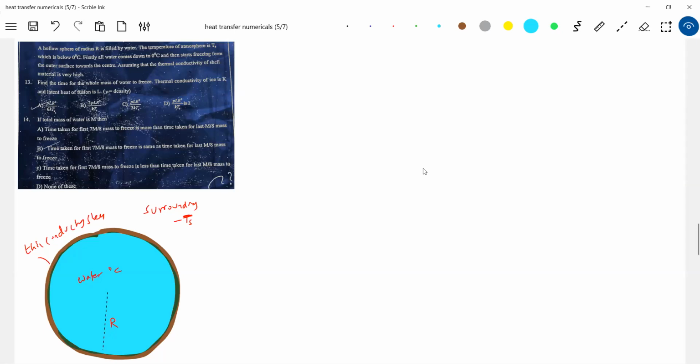Now tell me, from where will the water start freezing, from the center or from the circumference? Just now we discussed, no? From the circumference. Okay, get into the idea now.